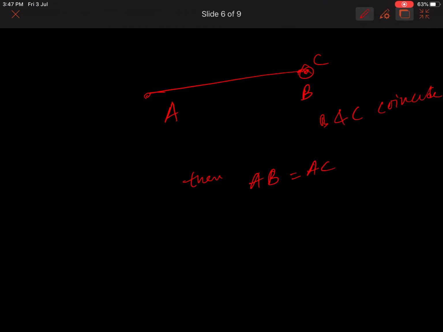Let us take another point C here. So if B and C coincide, then AB is equal to AC. This is the meaning.